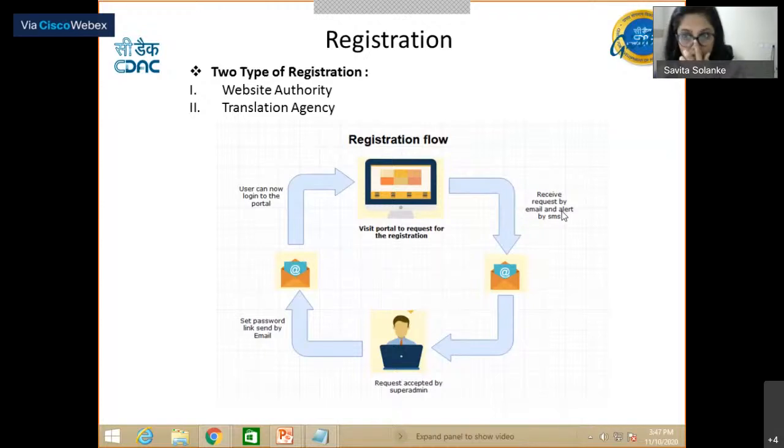After the user has registered, an email alert is sent to the CDAC super admin, who has to accept the registration request. When he accepts it, a set-password link is sent to the user, who sets the password and then logs into the GIST Translate portal. So there is a third role, the super admin, which is monitored by CDAC.